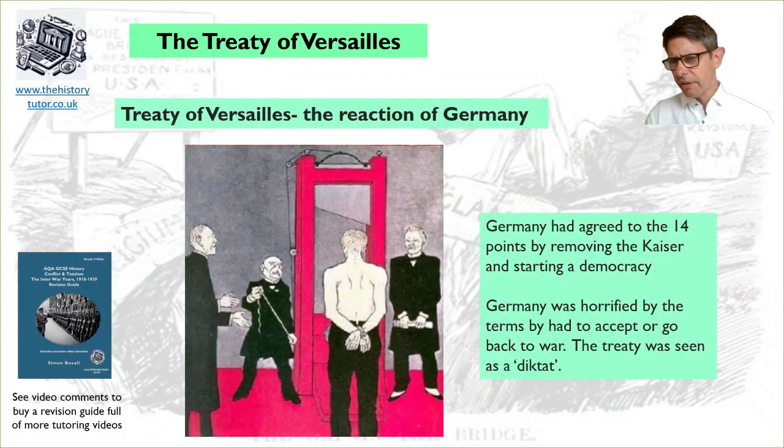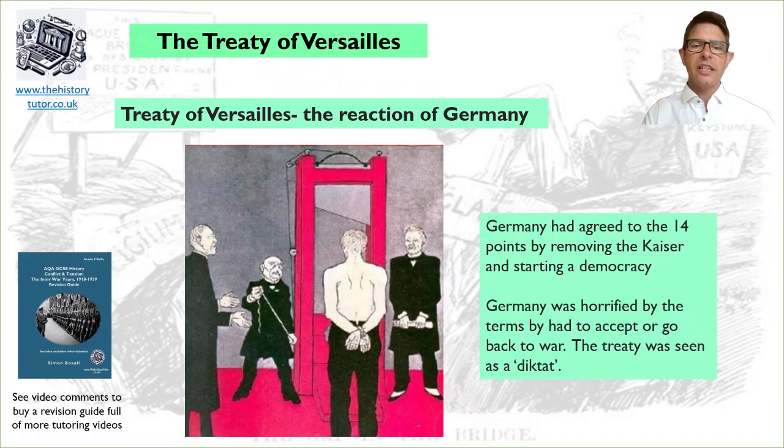Okay, so how did Germany react to this? Germany had agreed to the 14 points and removed their Kaiser and started a democracy before the Treaty of Versailles began. So they were extremely unhappy when there was a harsh treatment. Germany was horrified by the terms, but had to go and accept them or go back to war. So the Germans considered this a diktat on Germany. As you can see here in the cartoon, this German cartoon very much has the idea of Germany being executed, being harshly treated.